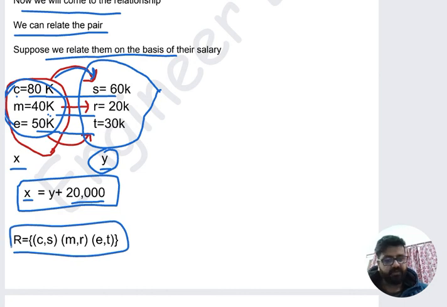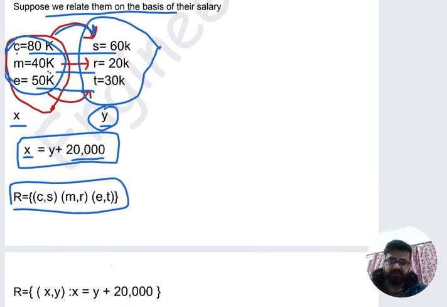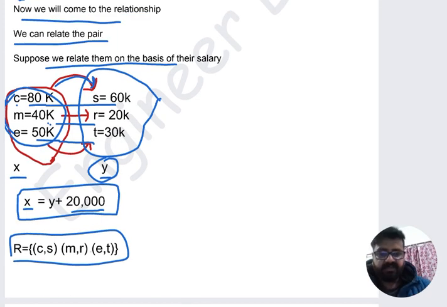I have already told you what the roster form, the tabular form, and the set builder form are. Roster and tabular form are the same, and set builder format is different.